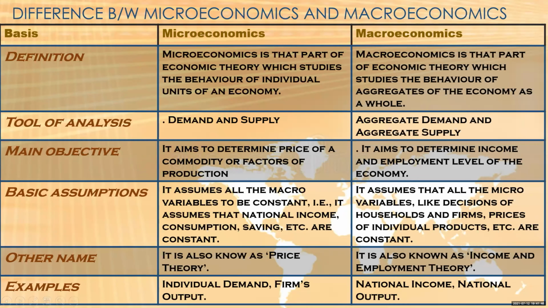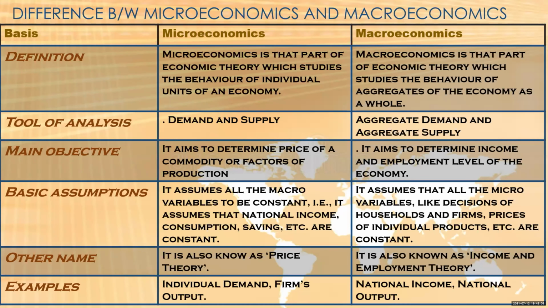The main objectives of micro and macro are shown here. Microeconomics aims to determine the price of a commodity or factors of production, and macroeconomics aims to determine the income and employment level of the economy.